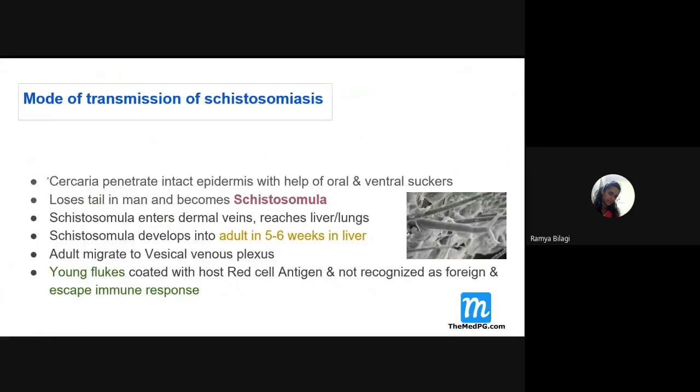Then what is the mode of transmission? How does it happen? The cercaria will penetrate the host skin and enter the intact epidermis. Very important, there is no need to have any abrasion or anything. With the help of the oral and ventral suckers it will penetrate. Once it penetrates, it will lose its tail and turn into another form of larvae called schistosomula.